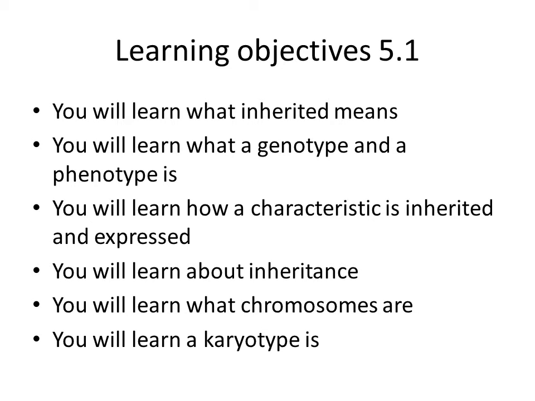We will also start each paragraph with the learning objectives. These are the things that, after you've seen this video, you should understand and know. So in this paragraph 5.1 you will learn what inherited means. You will learn what a genotype and a phenotype is. You will learn how a characteristic is inherited and expressed. You will learn about inheritance. You will learn what chromosomes are, and you will learn what a karyotype is.